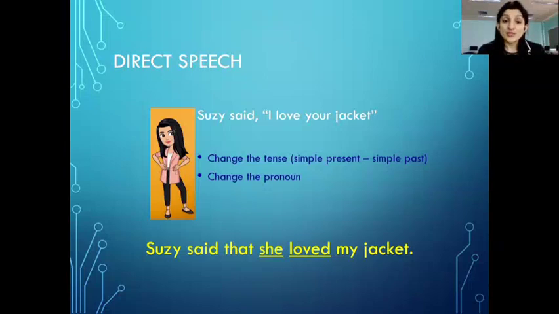What do we do to change direct speech into reported speech? In reported speech, we change the tense, simple present to simple past. We also change the pronoun. We say, Susie said that she loved my jacket. So what do we understand? What is reported speech? As the word reported says, report, tell the other person what you know. In this case, I know that Susie said something. So I am telling it to someone else, which means I am reporting. Let's go further.